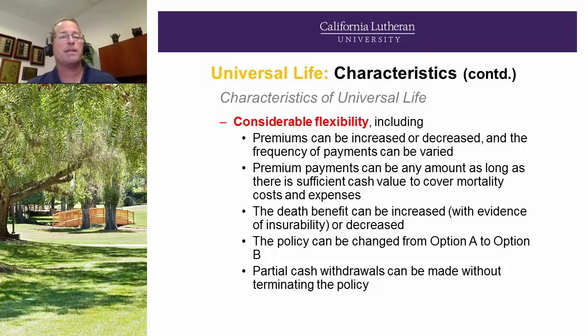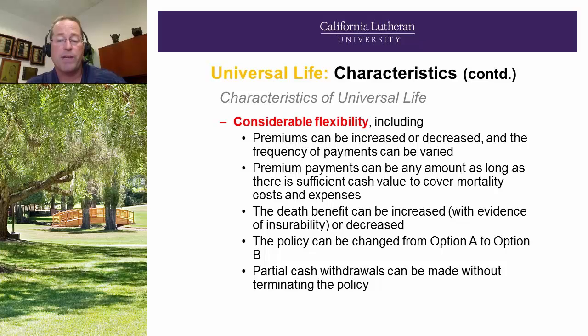So if someone takes out a policy and they want to increase their death benefit in the future, they still have one policy, one set of policy expenses. On ordinary whole life, in contrast, they can't just add to the policy. They'll keep that policy and they'll buy a second policy, and each policy has inherent costs within. So again, there's pros and cons with universal life. And the policy can be changed from option A to option B, and vice versa.